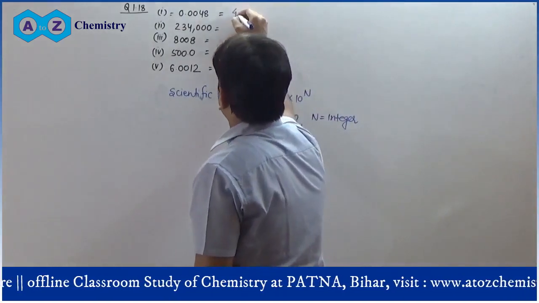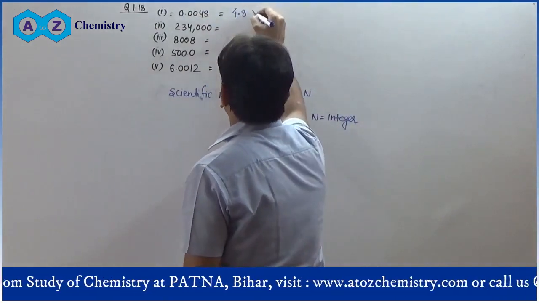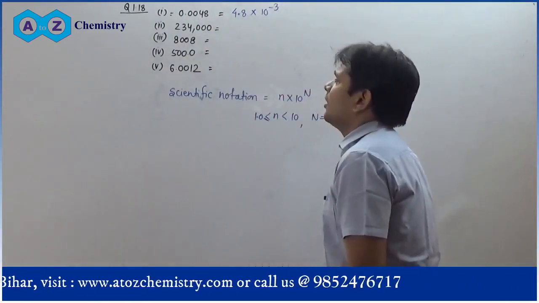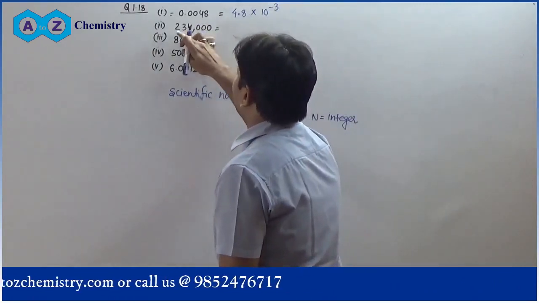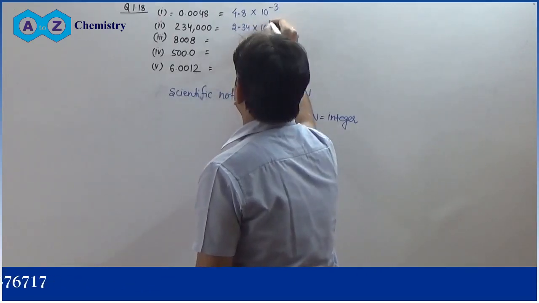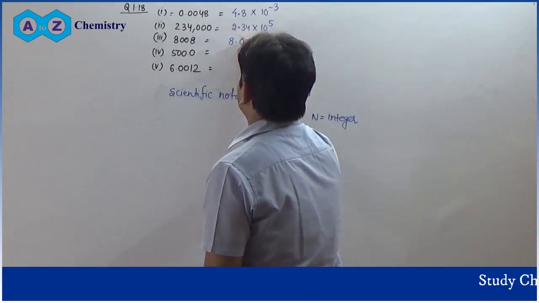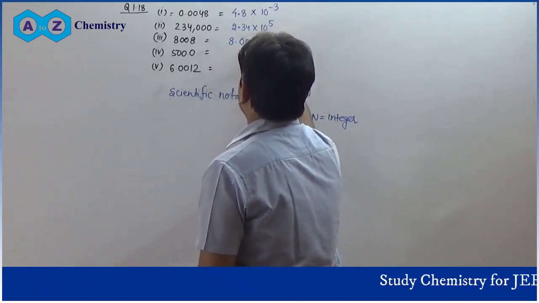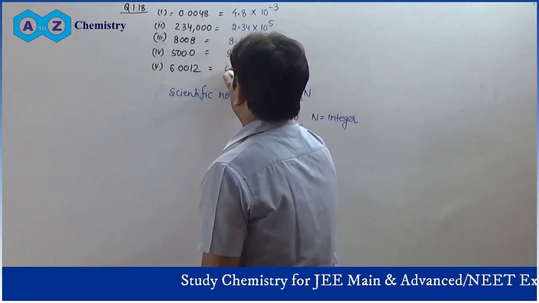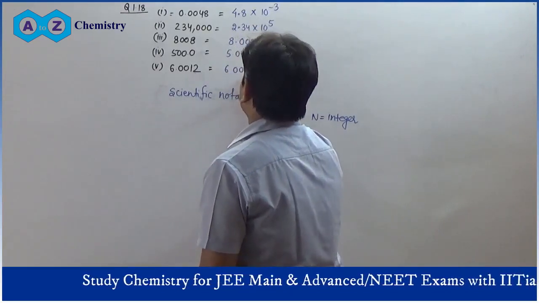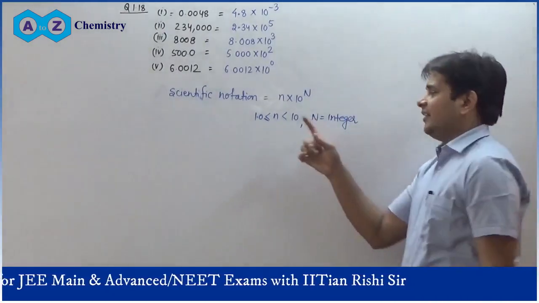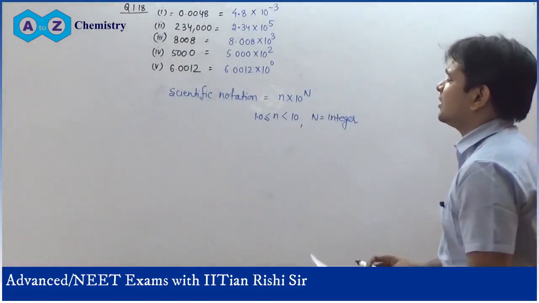So we will have 4.8, and the decimal is shifted 3 times here, so you take 10 to the power minus 3. Now you have 1, 2, 3, 4, 5 places, you move the decimal to the left side, that will be 10 to the power 5. Here we will have 8.008 into 10 to the power 3. Here you have 5.000 into 10 to the power 2. And here you will have 6.0012 into 10 to the power 0. You don't have to shift the decimal place because the number is already between 1 and 10. So these are the representations in scientific notation.